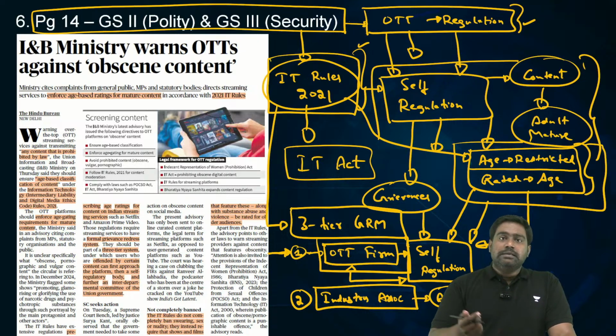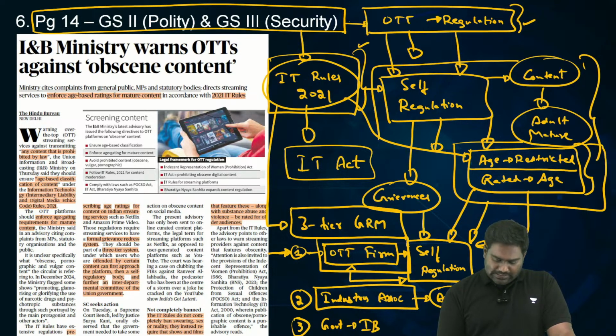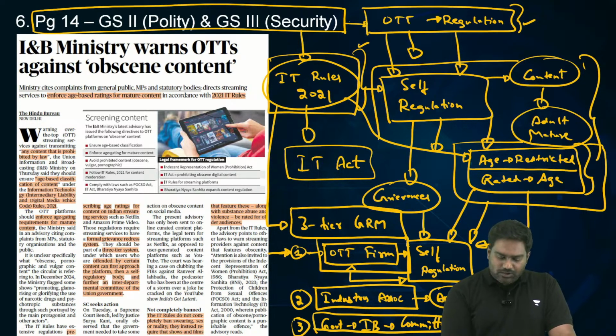And even if this fails, finally there is a third level of grievance redressal at the level of the government. The Ministry of Information and Broadcasting will set up a committee, an interministerial committee, to look into these grievances which have not been addressed by the OTT firm and by the OTT industry.